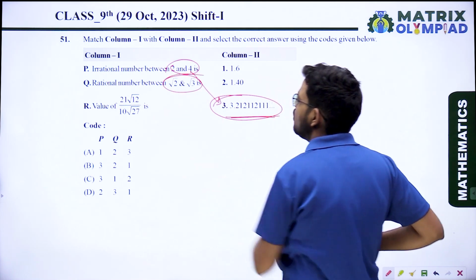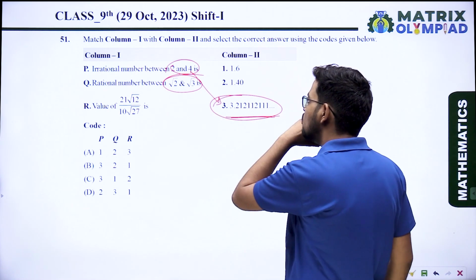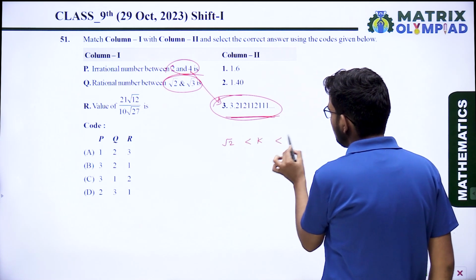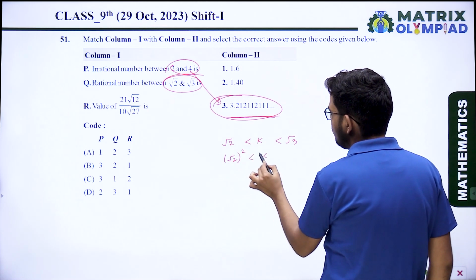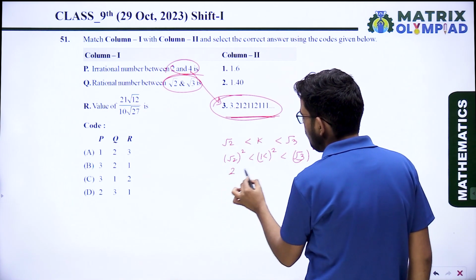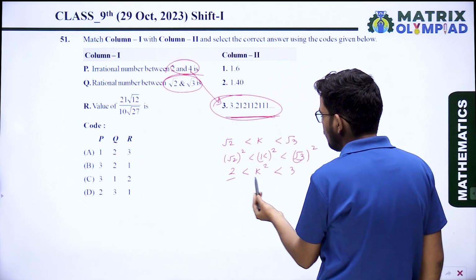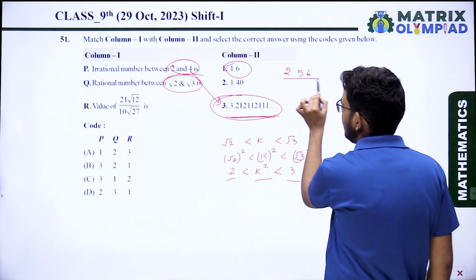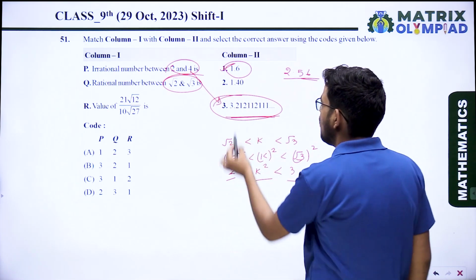Q. Rational number between root 2 and root 3. So we have to find the rational number between root 2 and root 3. If a rational number k lies between root 2 and root 3, it means the square of that will also lie between the squares of root 2 and root 3. So that is 2 less than k square less than 3. Whose square lies between 2 and 3? 1.6 square is 2.56. Is it lying between 2 and 3? Yes, it means this is satisfying the answer.